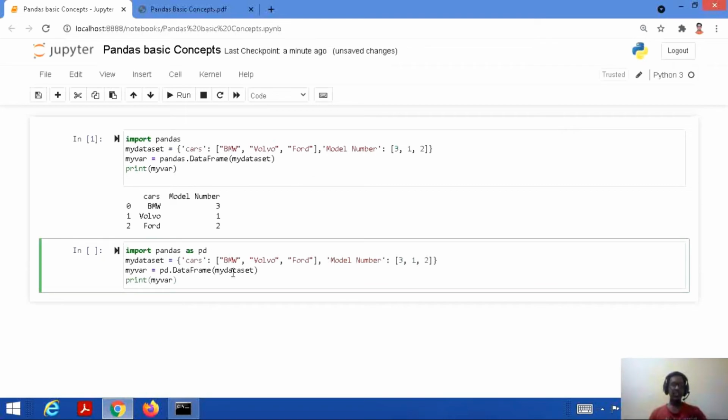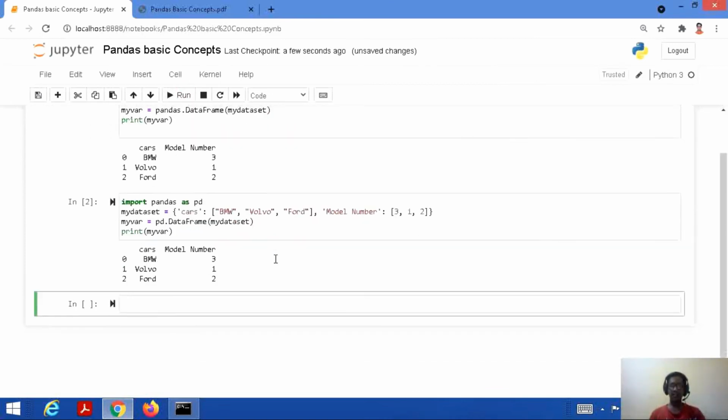Alright, so we are taking each and everything the same as we did in the previous code. Okay, only one thing has been changed, that means import pandas as PD here. So now there is an alias for pandas, that is PD. Again, we have created the same data set, there is no change, and here instead of pandas we write pd.DataFrame. Okay, so now both mean the same. Either we use pandas or we use PD. Then we are printing the value of my var. Let's save this code, run this code. Obviously we are getting the same output.